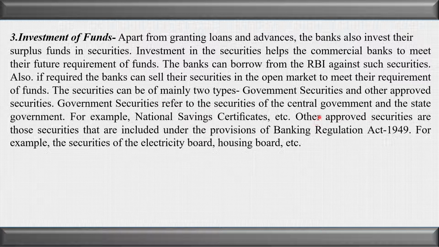The other securities are those securities which are given under the provisions of the Banking Regulation Act 1949. For example, banks invest the money in electricity board projects, housing board projects, etc. By investing the money in the electricity board and housing board, the bank can also earn profit. So in this way, banks use the surplus funds, multiply the money many folds and earn the profit.